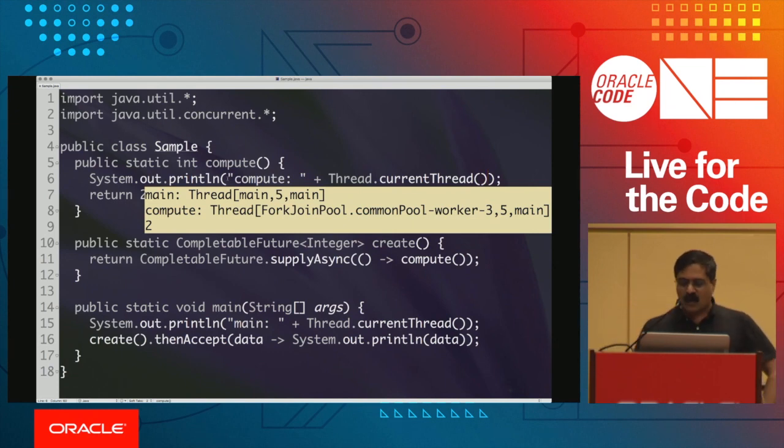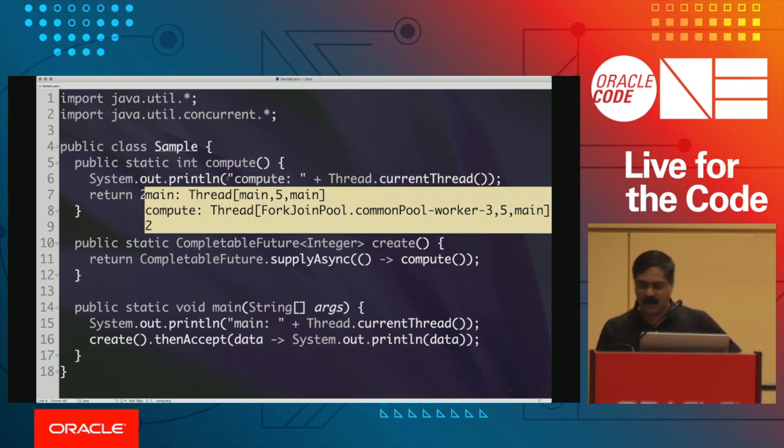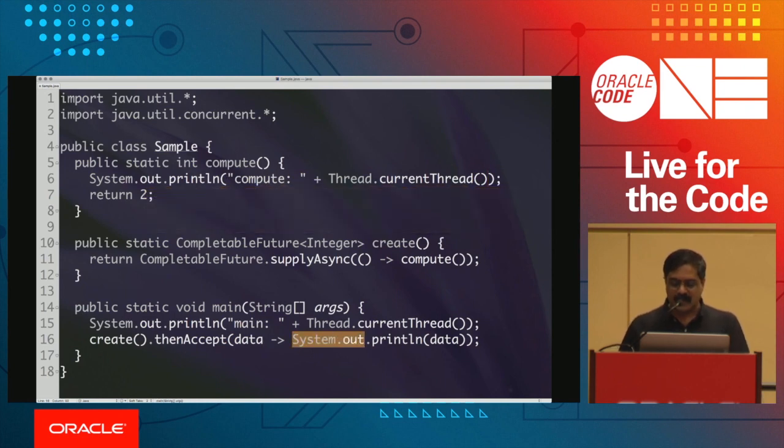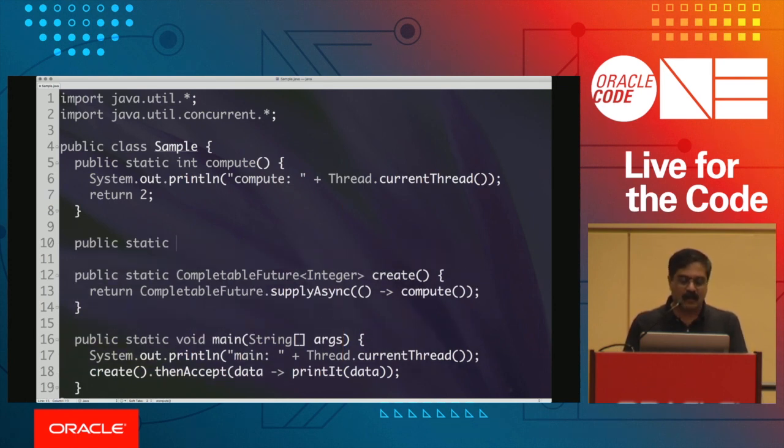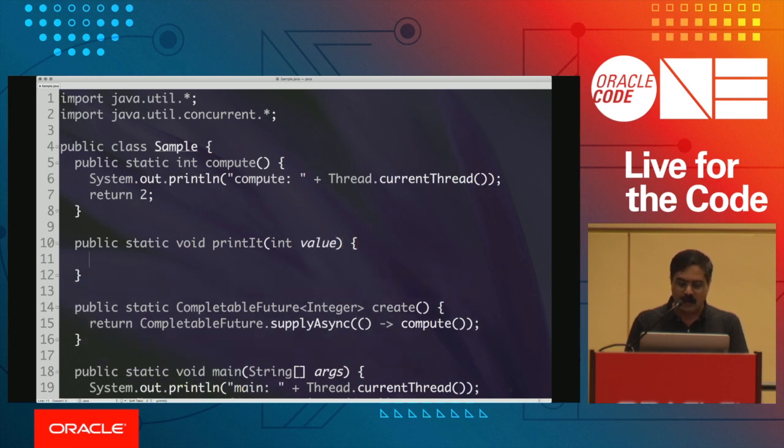Now, the obvious question we have right now is, where does the print execute? And this is where the fun part really is. To understand this, let's go ahead and take this and call it as printed, where I'll create a separate method right here called printed, and the printed method takes a value, and it's going to simply display the value right now.